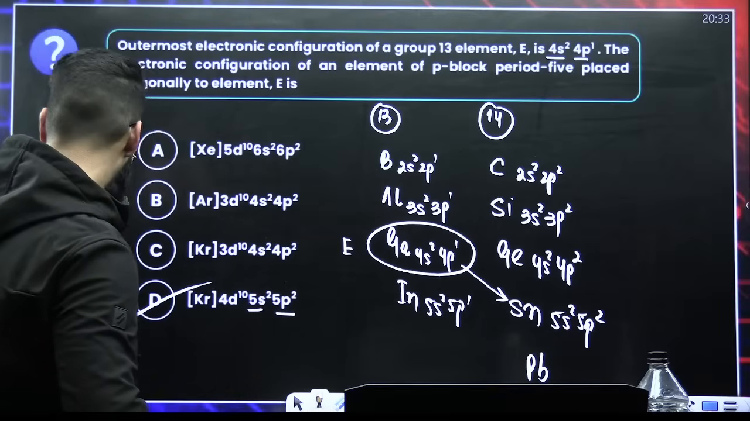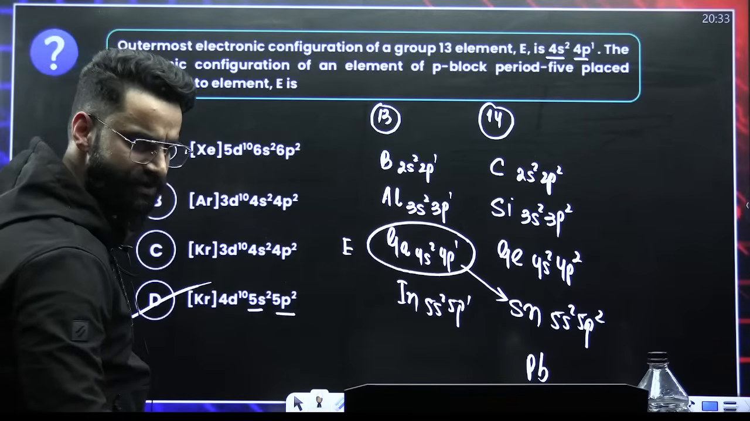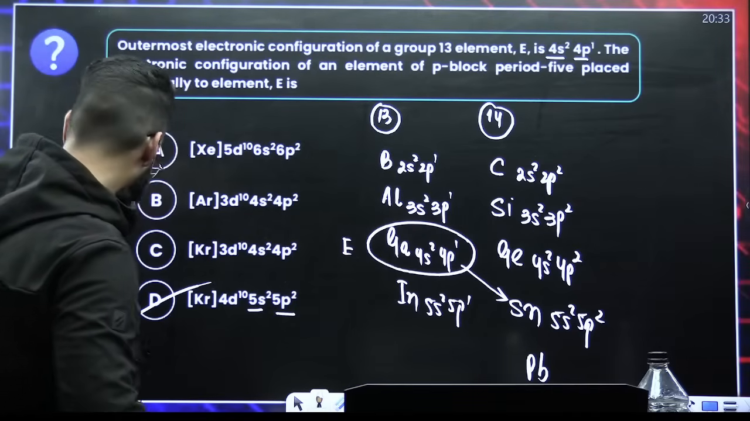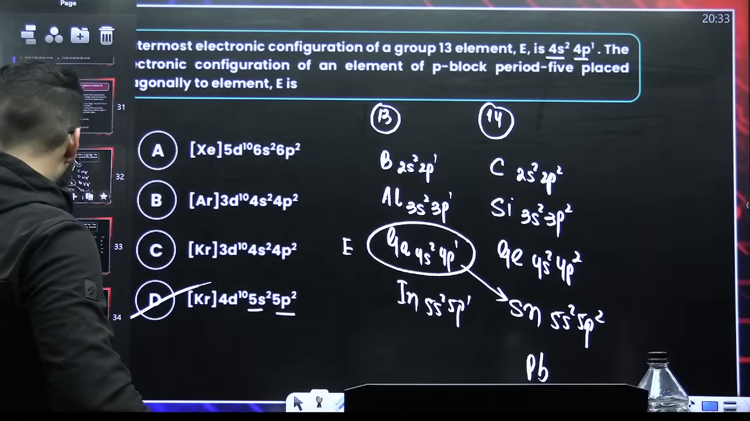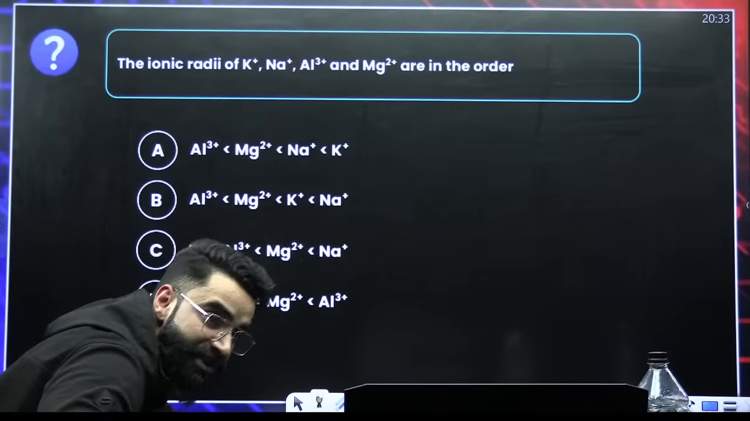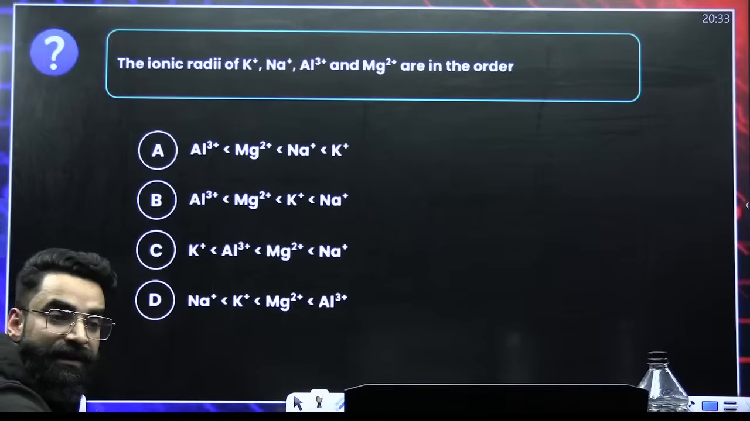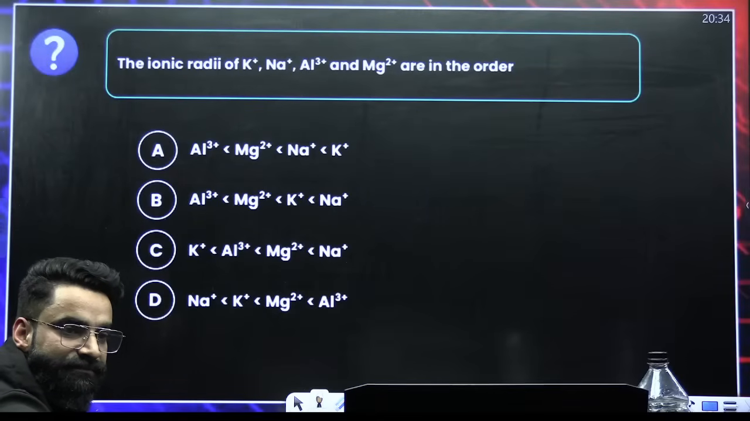Okay? Option D is the correct answer. I hope you got to know how to solve this question. All right, moving on to one more. This is something which you can easily solve. Tell me the answer of this question, guys. Let me sit for some time. Tell me the answer of this particular question.